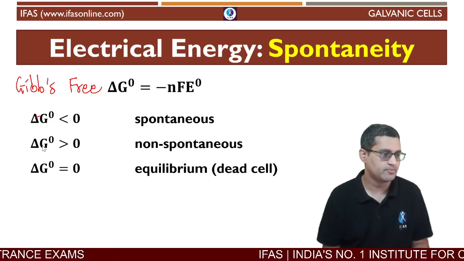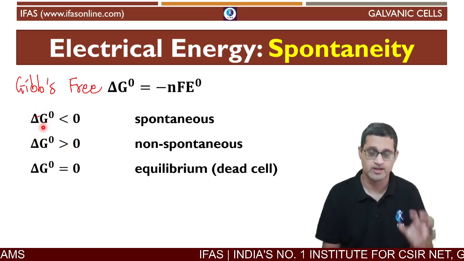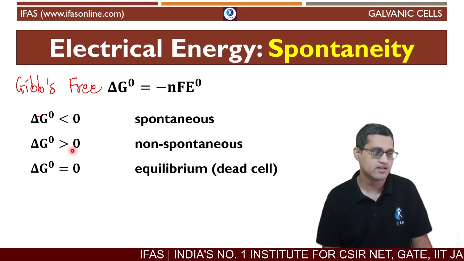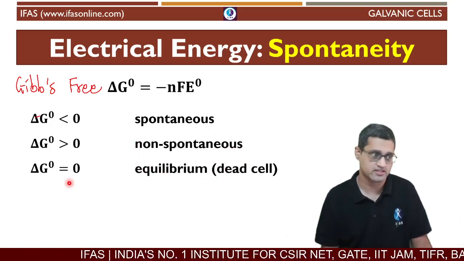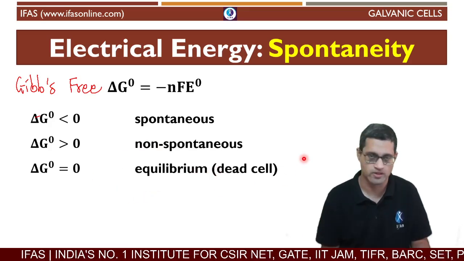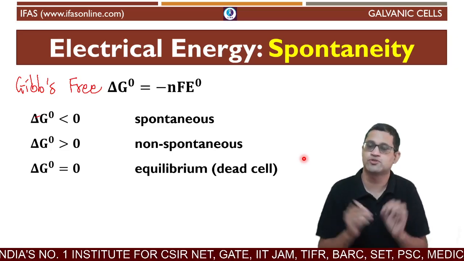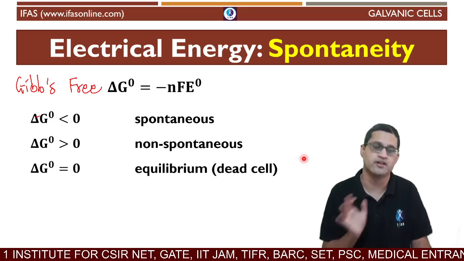The way it depends upon delta G is, if the value of delta G naught is less than 0, then the reaction is spontaneous. And if delta G naught is greater than 0, the reaction is non-spontaneous. Whereas if delta G is equal to 0, the reaction is in equilibrium, which means it will be a dead cell. There is no current flowing through it, so there is no electric potential difference.